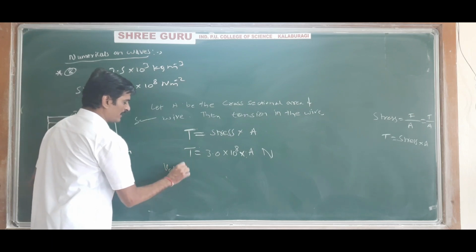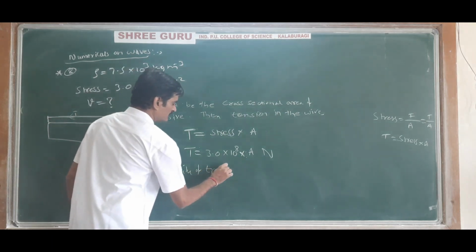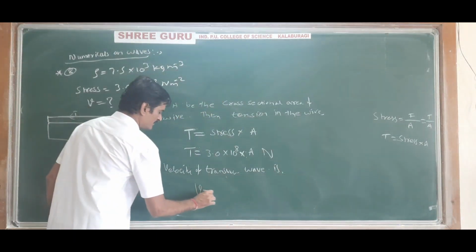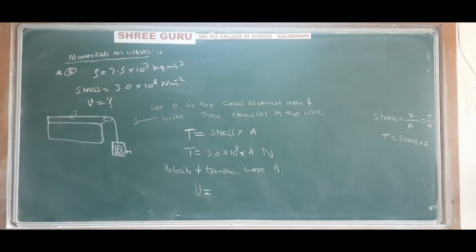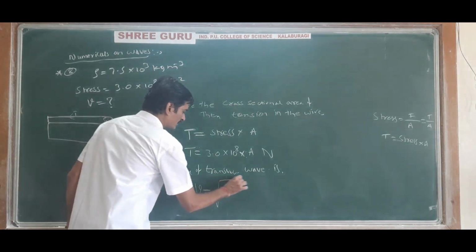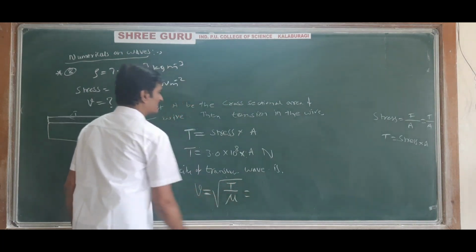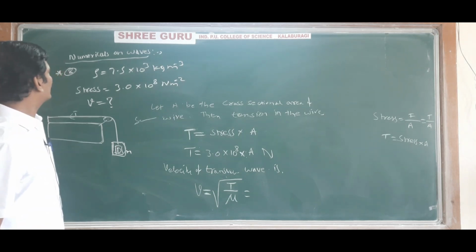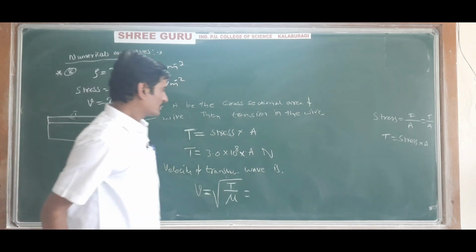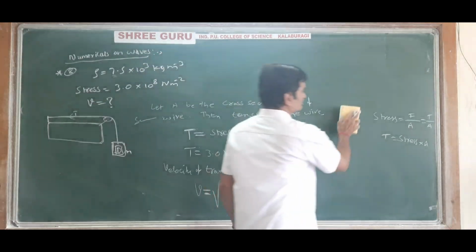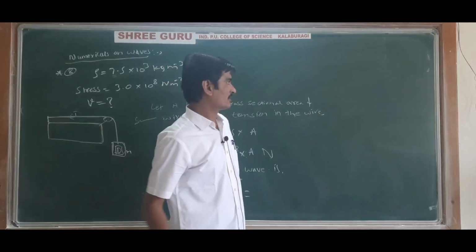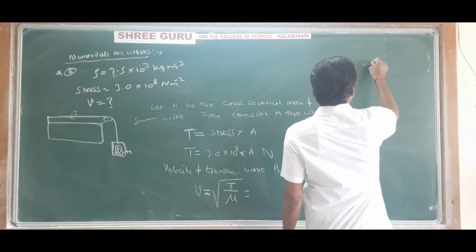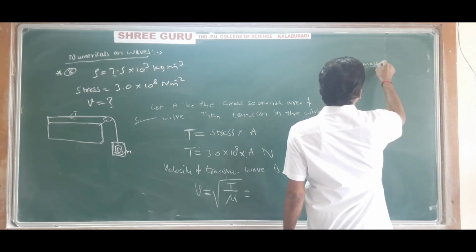Velocity of transverse wave in a stressed wire is given by v is equal to under root T divided by mu. Same formula, T divided by mu, that is mass per unit length, and mass per unit length is not given. Density is given, no? Okay, no problem. So this mass per unit length can be found as follows. This mu is mass per unit length.